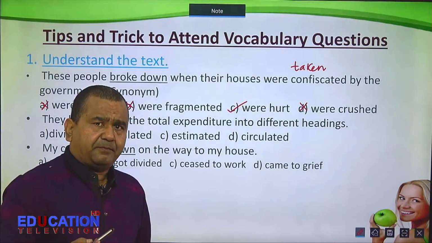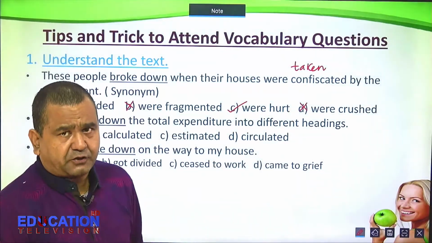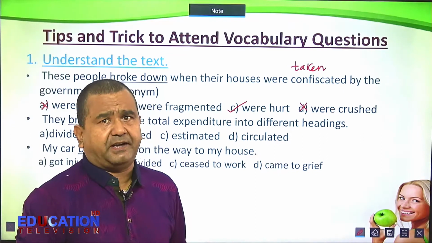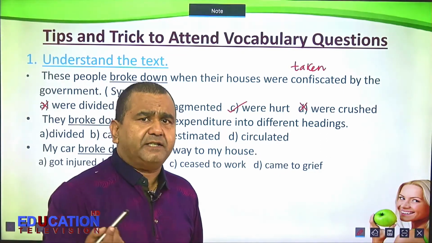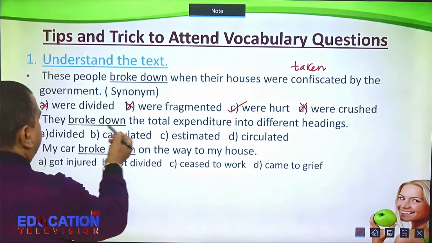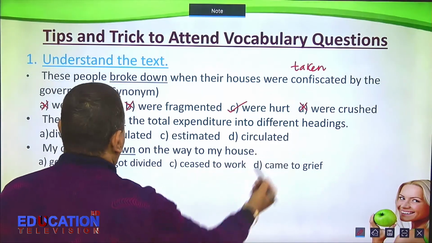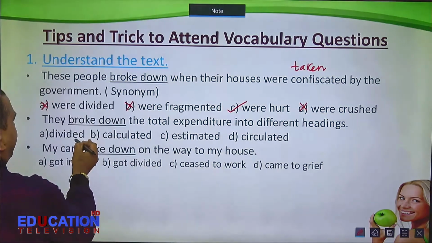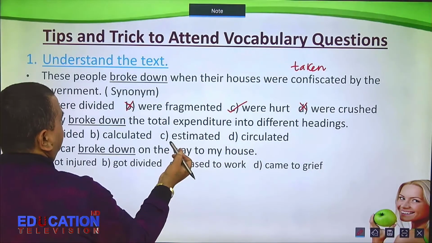One verb may have different meanings. That is why we should know the context. Let us see the second sentence. They broke down the total expenditure into different headings. So they divided, calculated, estimated, circulated.